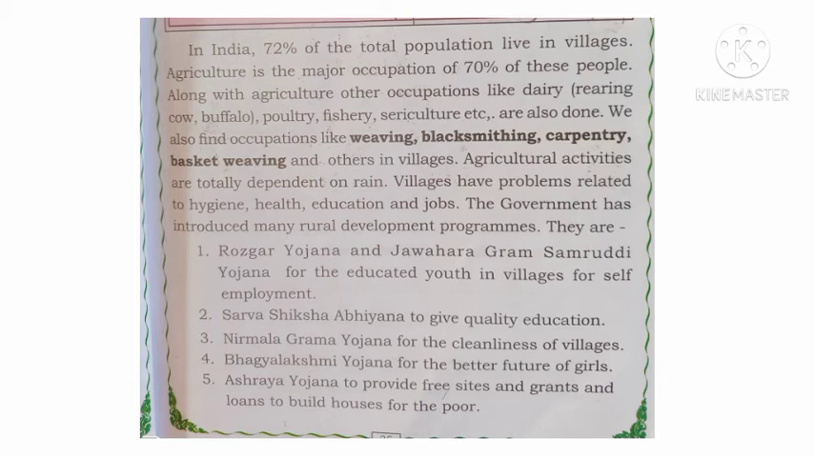etc., okay. We also find occupations like weaving. Before I also told you about basket weaving, blacksmithing, and carpentry, and others in villages. These other occupations we find in villages. Like dairy, fishery, poultry, sericulture, weaving, blacksmithing, carpentry. These are the different occupations we find in villages. Agricultural activities are totally dependent on rain, okay. So if there is rain, the agricultural work becomes very easy and we can grow crops, okay.